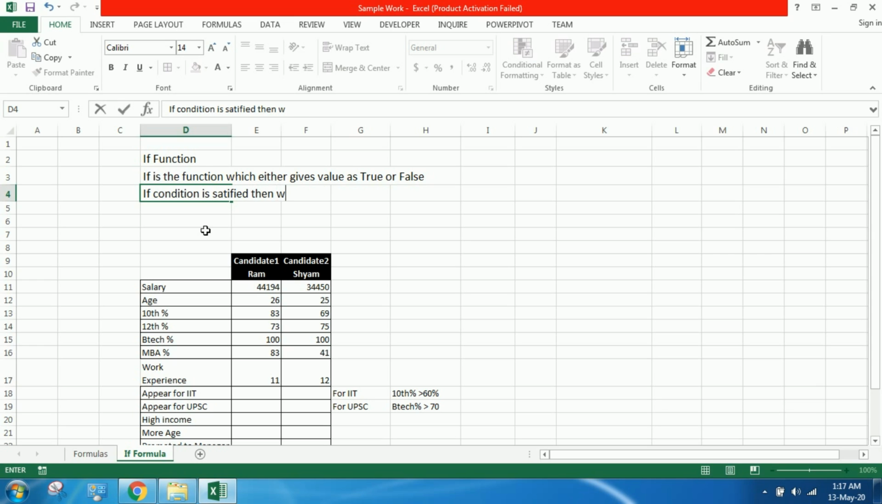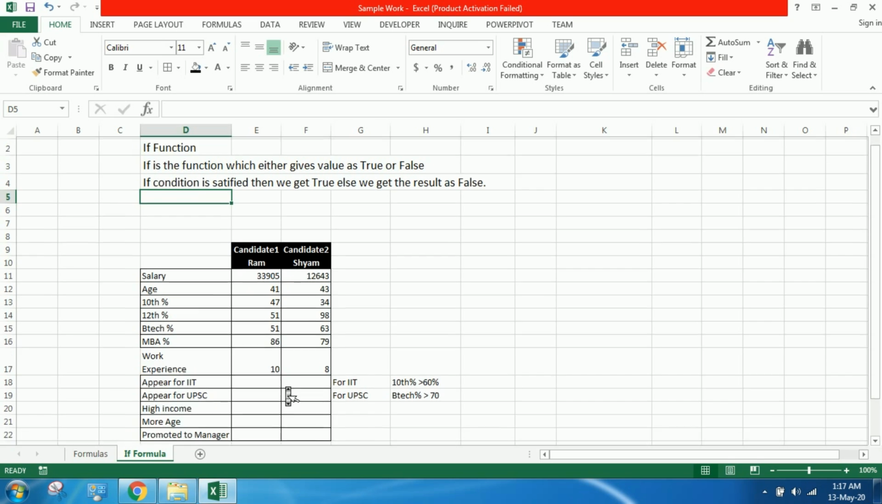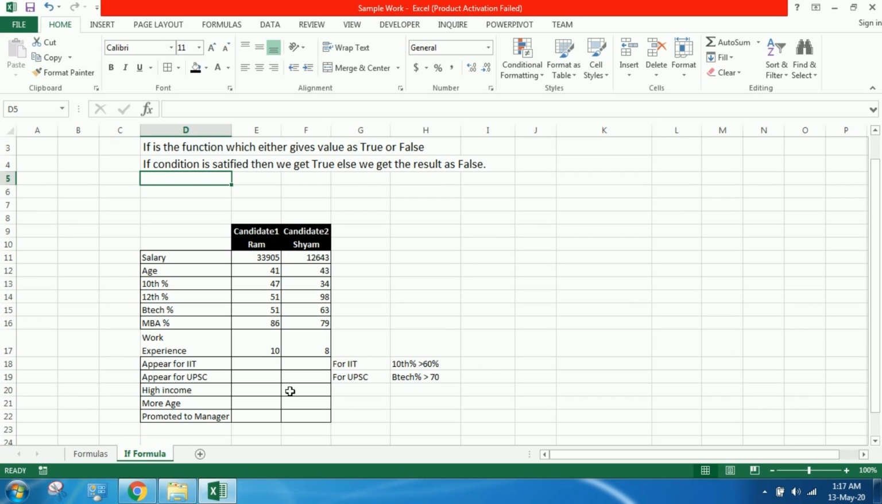To explain this, we have data of two candidates, Ram and Shyam, upon which I'll be using IF: salary, age, their percentage of marks in 10th, 12th, BTech, MBA, and work experience. We'll check whether candidate 1 or candidate 2, Ram or Shyam, can appear for IIT, can appear for UPSC, who has high income, who has more age, and who can be promoted to manager.